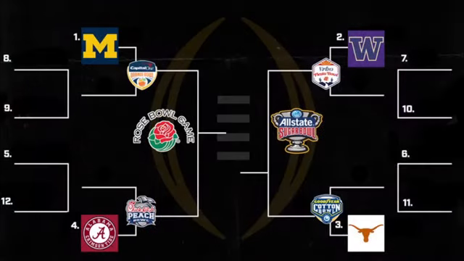And this is what it looks like. So you know, Michigan, Washington, Texas, Alabama, those are the 4 teams that will get a bye, and those are the bowl games that I assigned. So Michigan in the Orange Bowl, Washington in the Fiesta Bowl, Texas in the Cotton Bowl, and Alabama in the Peach Bowl. And then of course the first round will be played on the campuses of the higher ranked teams. So let's look at the matchups.